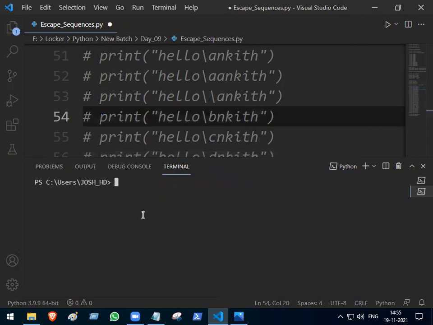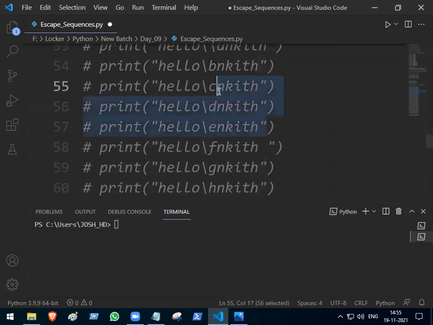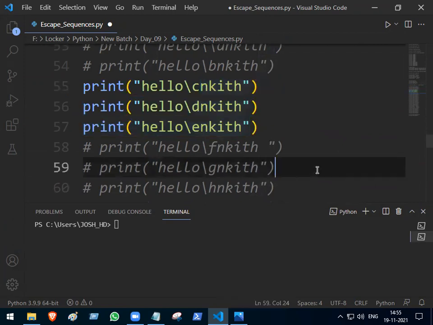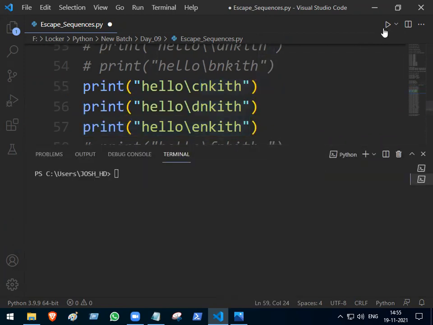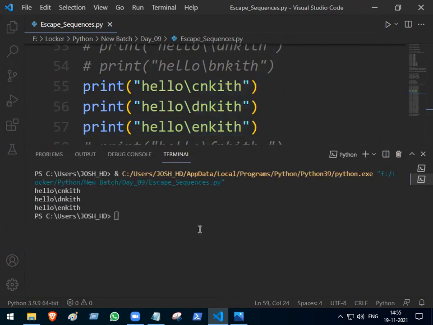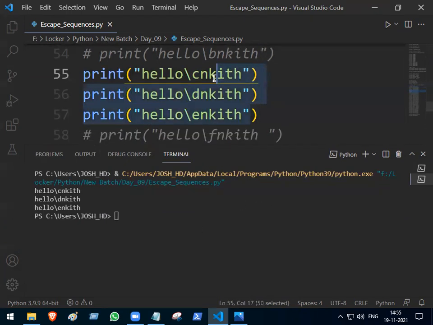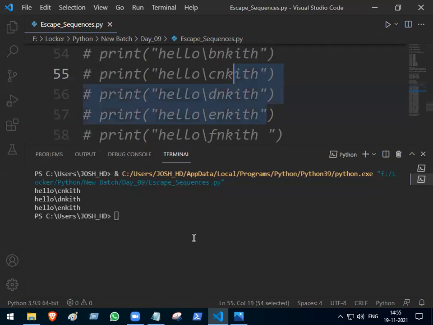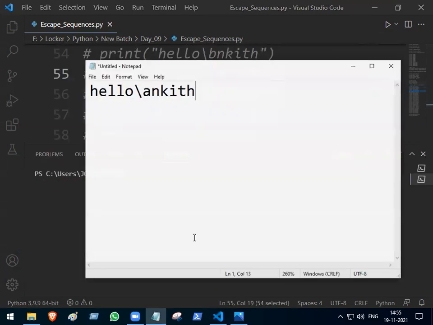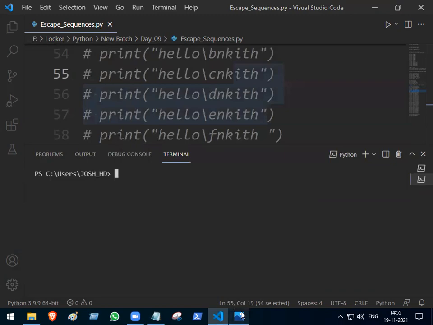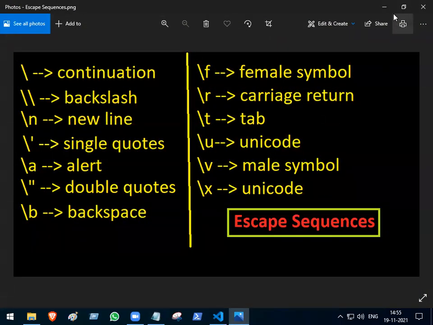Okay. C, D, E have no meaning. So let us run once. Do C, D, E have any kind of meaning there? No. But what about F? F has a meaning. What does F give me here? F will give me the female symbol.